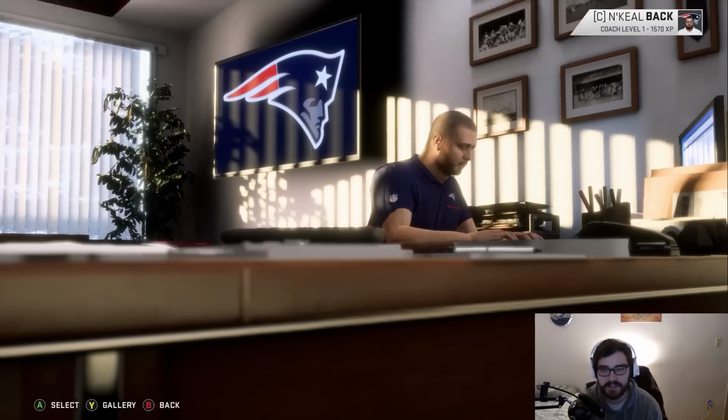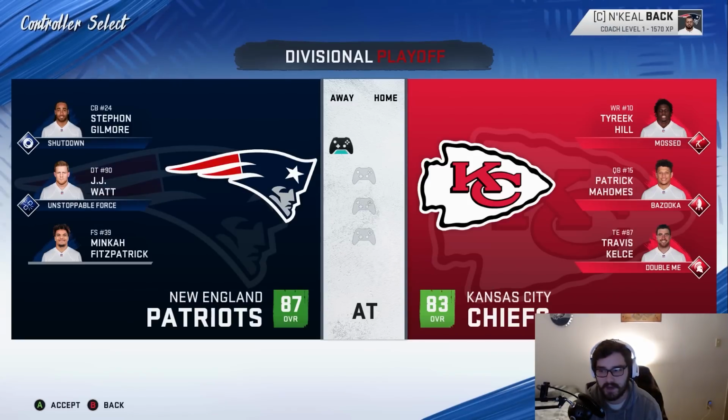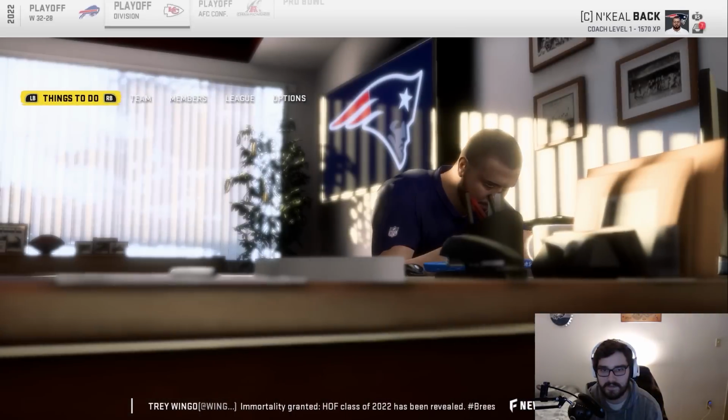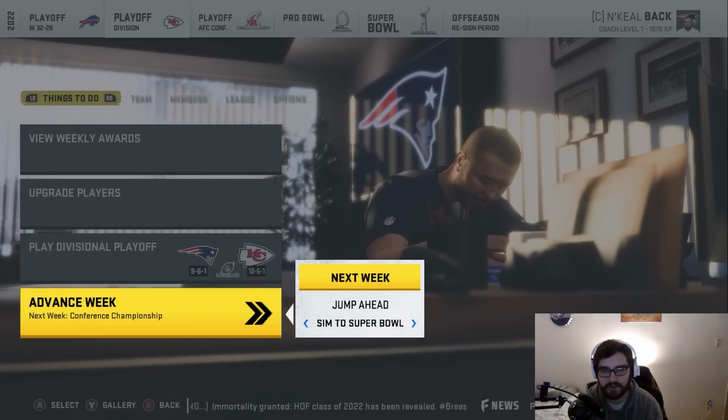We have to go up against the Chiefs now. If we make it to the conference championship, I will hop in. The Chiefs are another really good team. So this is going to be a tough game, but let's simulate straight to the conference championship.